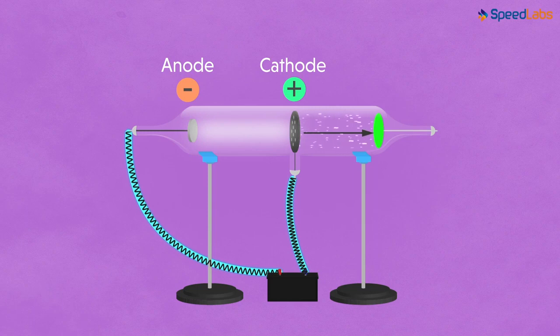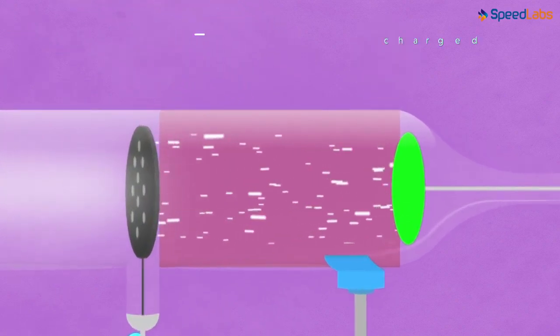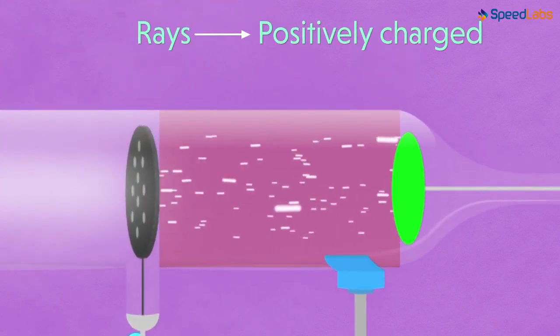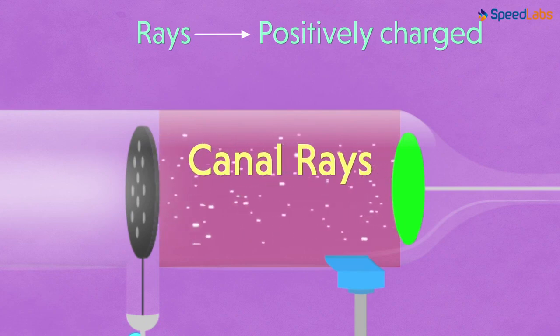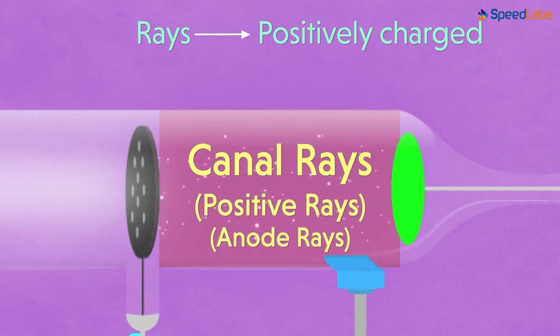What does that imply? Yes, it implied that the rays have the same charge as that of the cathode because in nature, similar charges repel each other. This made him conclude that the rays are carrying a positive charge. He named these the canal rays. They're also referred to as positive rays or anode rays.